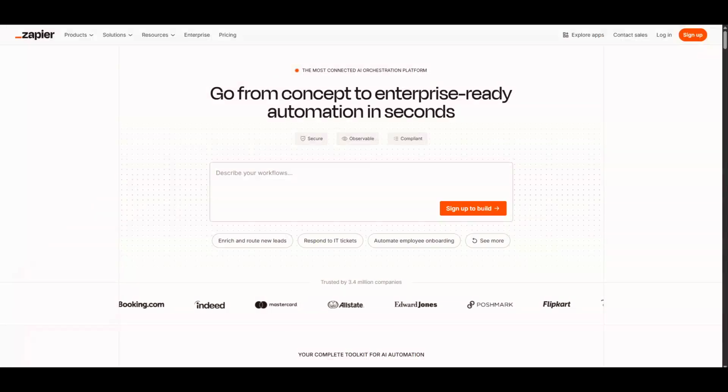In today's video, I'm going to teach you how to use Looping by Zapier. It's a fantastic tool that can help automate repetitive tasks, making your workflow much more efficient. Let's dive right in. First, you'll need to head over to Zapier's website, a platform designed for automating workflows between